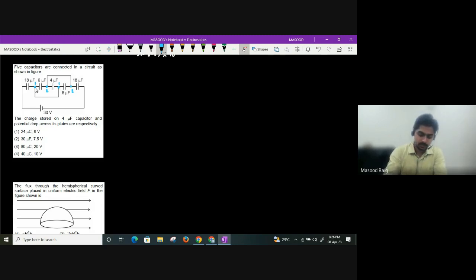In the same manner, whatever is the potential here, the same will be the potential here, because between this point and this point there is no element. So if you look at 6 microfarad, 4 microfarad, 8 microfarad, the potential difference across these three capacitors is the same or not, guys? 1 2, 1 2 and 1 2 only. So 6, 4 and 8 will be in which combination? Parallel combination.